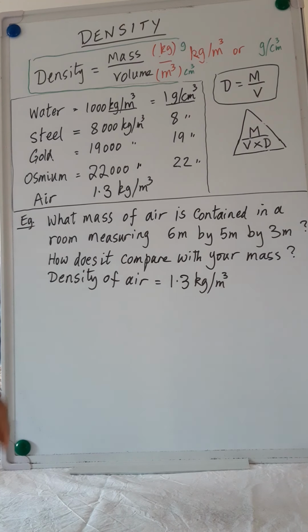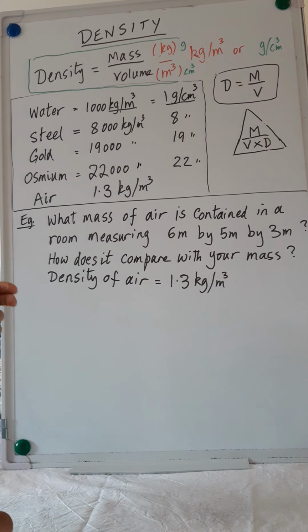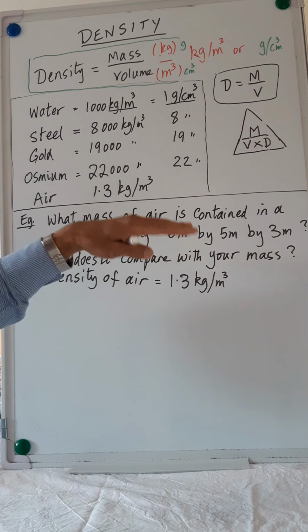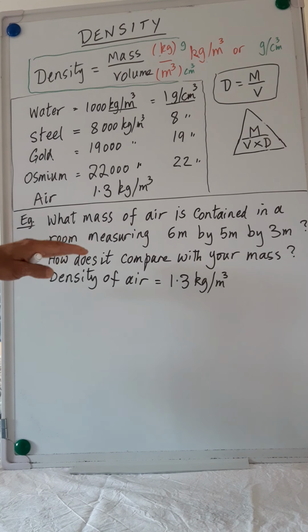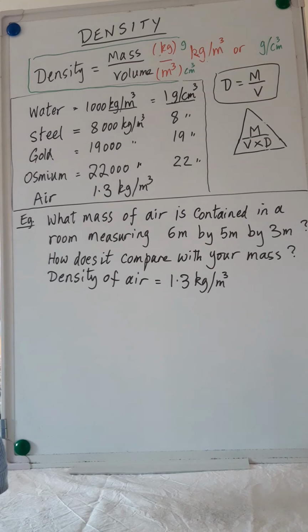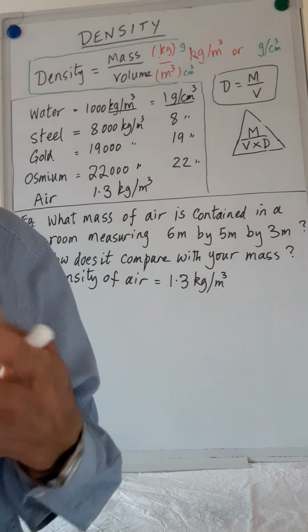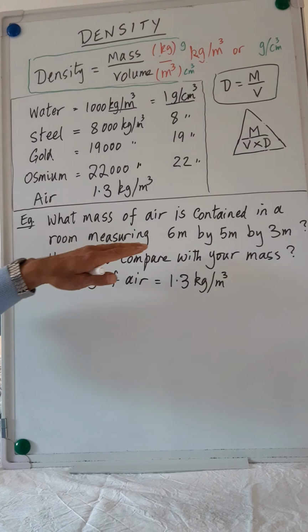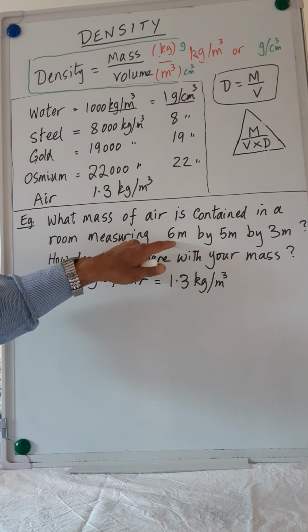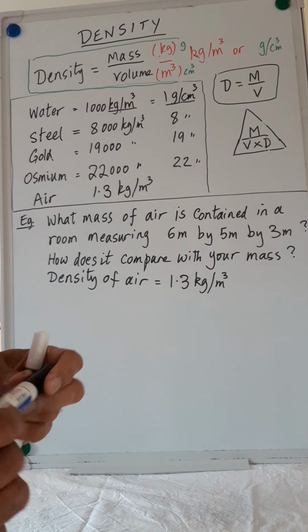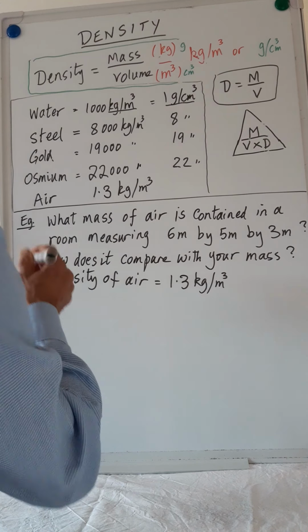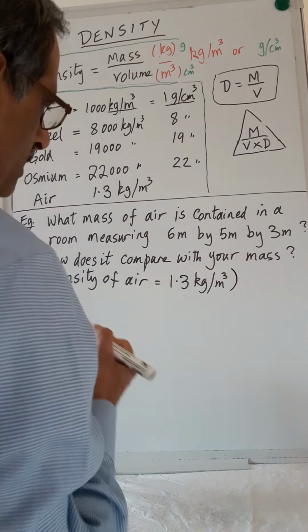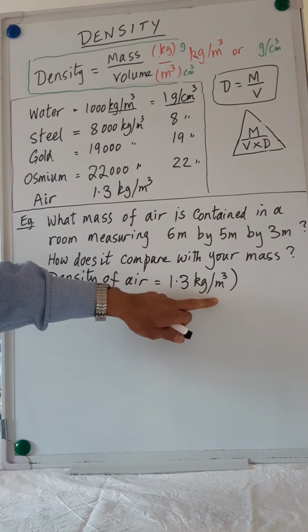Now, we'll do an example. It says: what mass of air is contained in a room measuring 6 by 5 by 3? We think of air as something very, very light. We say something is as light as air. Let's see how much weight of air is contained in this room. To work this out, we know the density of air is 1.3 kilograms per cubic meter.